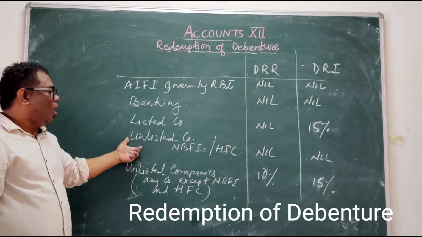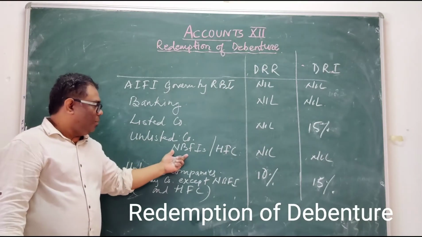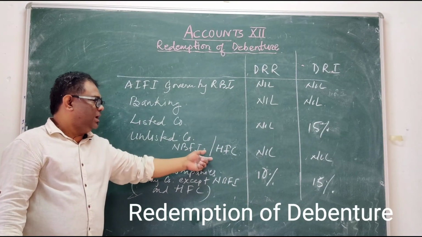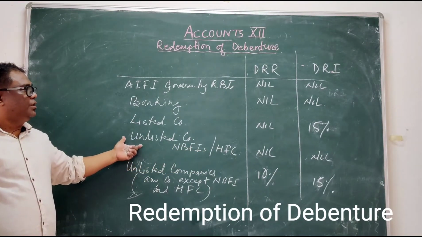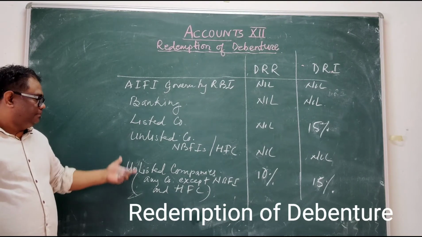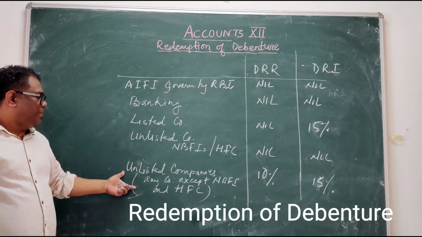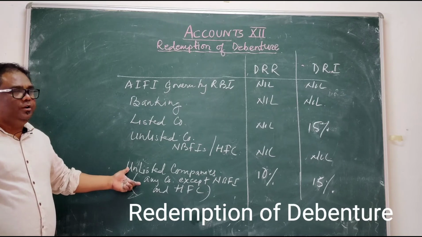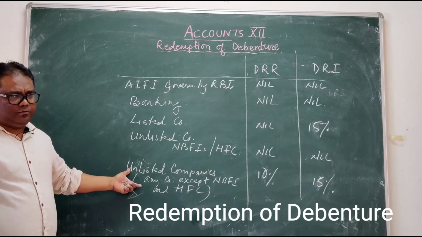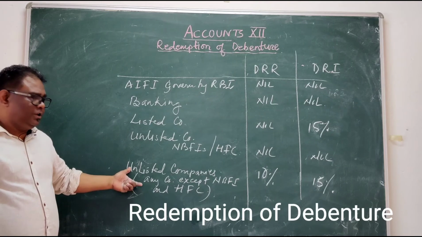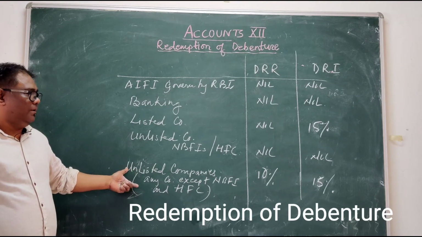Also unlisted companies like non-banking financial institutions and HDFC do not create the DRR. Who creates DRR? The unlisted companies, except non-banking financial institutions and housing financial corporations, create the DRR.